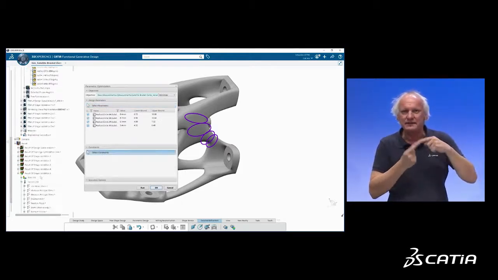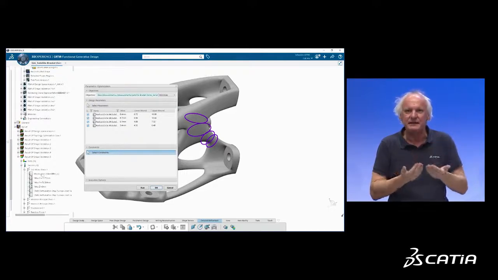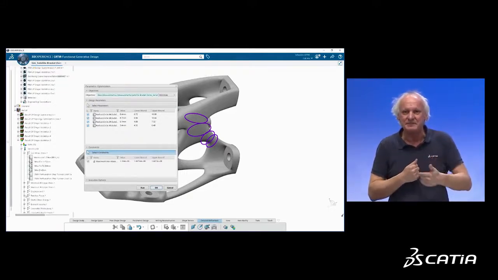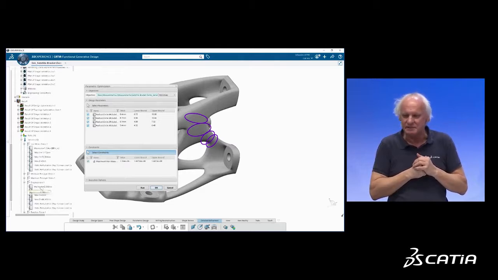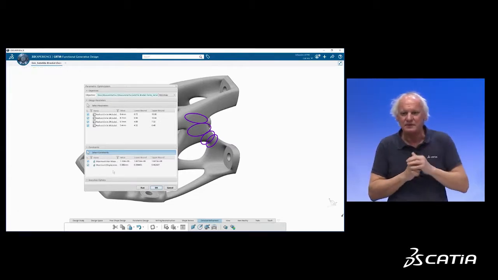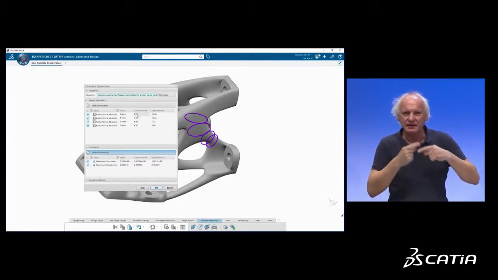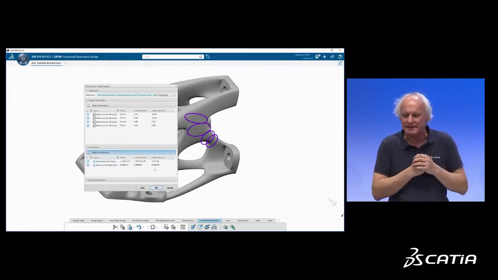So it's not only geometrical optimization, it's really finite element analysis based parametric sizing optimization. I run the computation, and CATIA again optimizes, no longer the topology, but in this case the values of the parameters, the size of the parametric entities, and gives me a thinner design and a less heavy design.